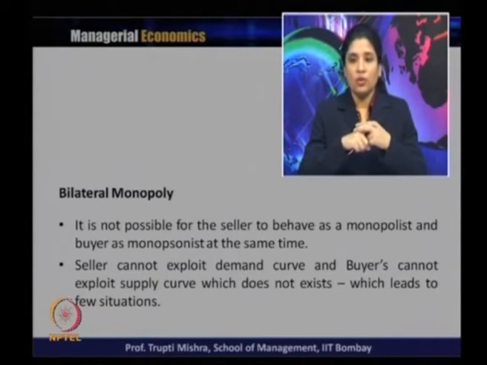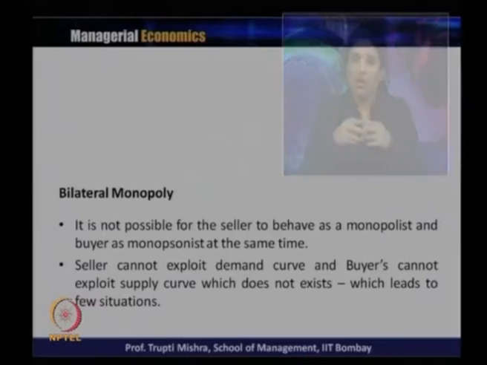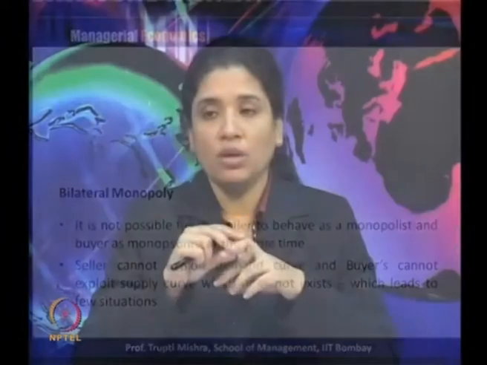The seller cannot exploit the demand curve, and the buyers cannot exploit the supply curve, which does not exist, and this leads to a few situations. For the seller there is no demand curve, as in the monopsony market, and that is the reason they cannot exploit the demand curve. For buyers, since there is an absence of a supply curve for the monopolist, they cannot exploit the supply curve either.